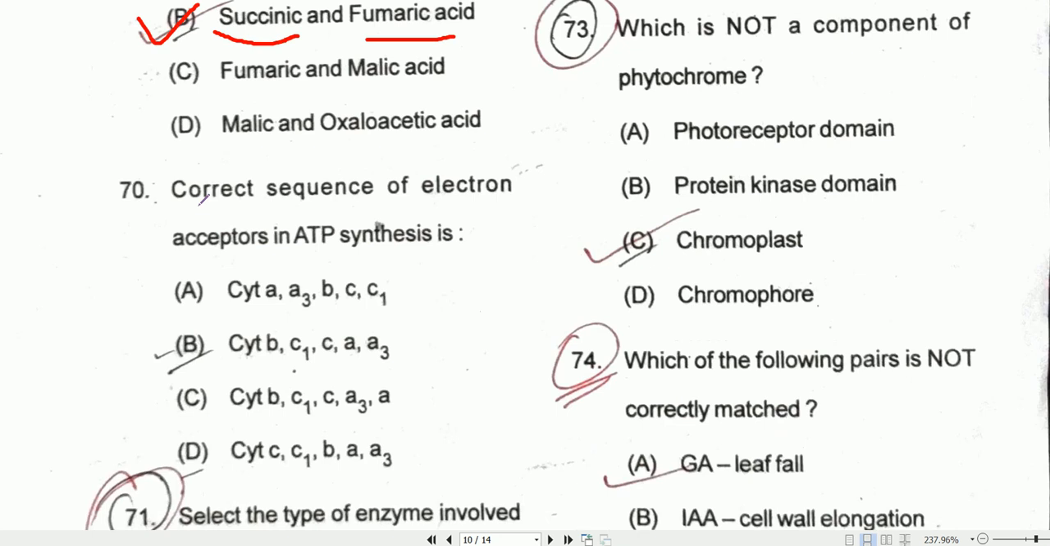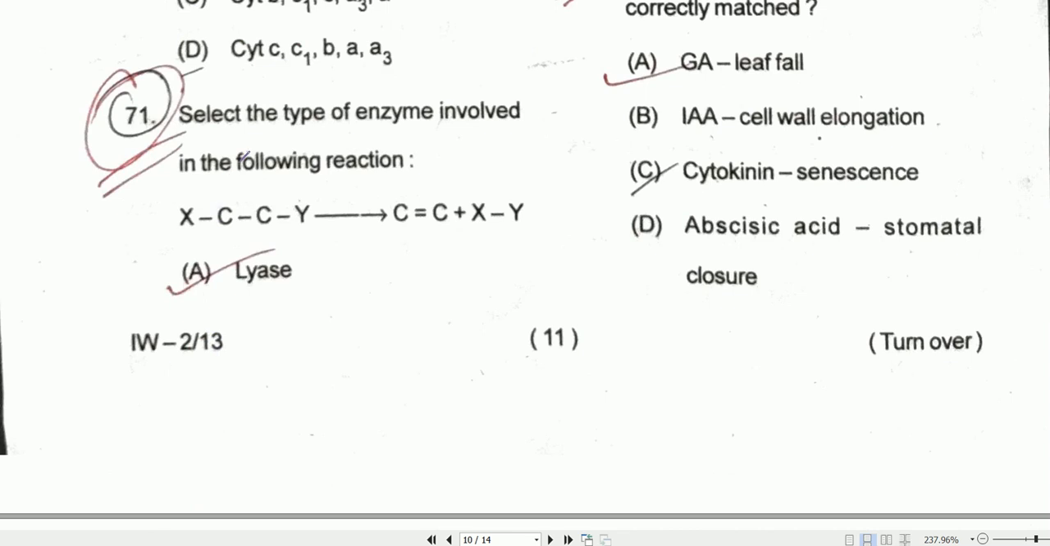Question number 70. Correct sequence of electron acceptor in ATP synthesis. So you can memorize by means of your BC1C AA3. BC1C AA3. So that is the sequence. So option B will be the correct one. Question number 71. Select the type of enzyme involved in the following reaction: XCCY, C11C, XY. So it's a kind of lineage enzyme. So enzyme involved in this reaction is the lineage.